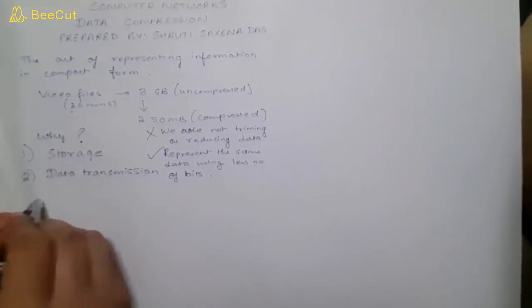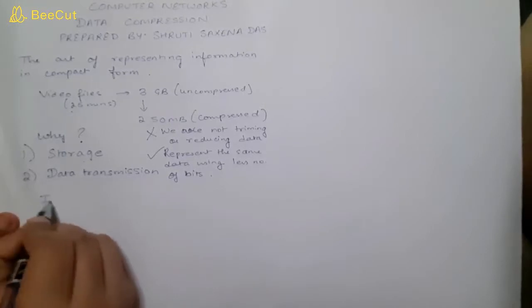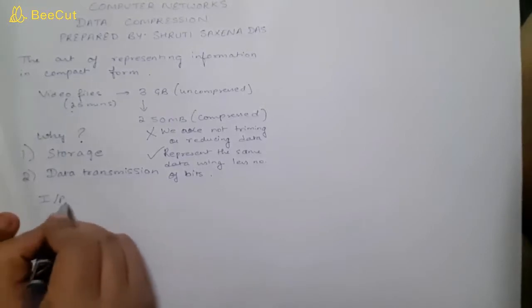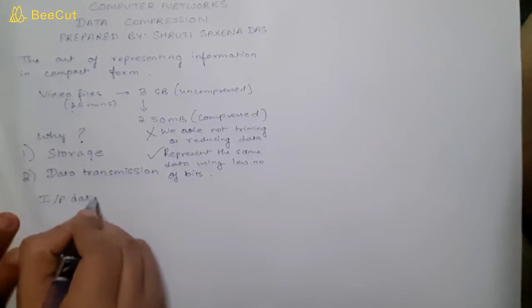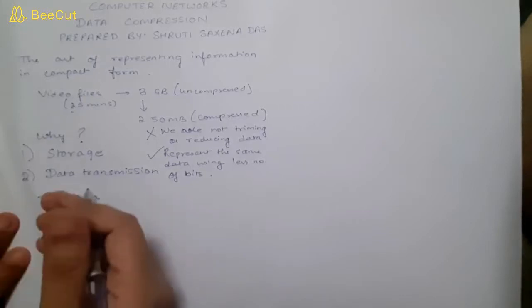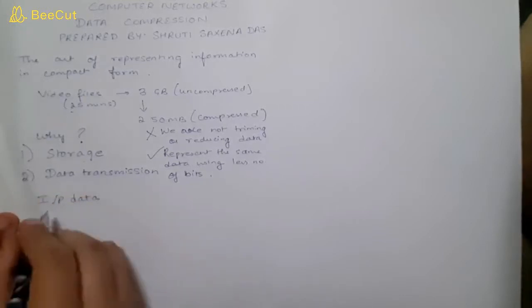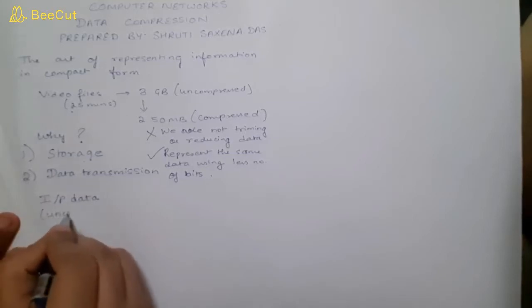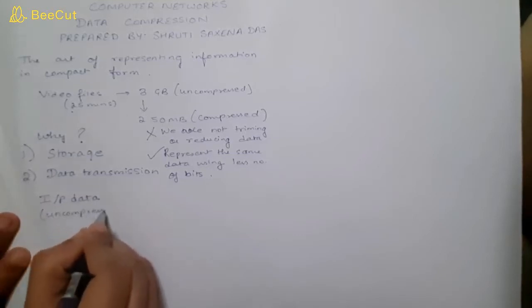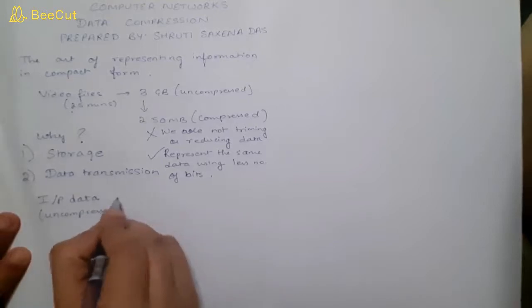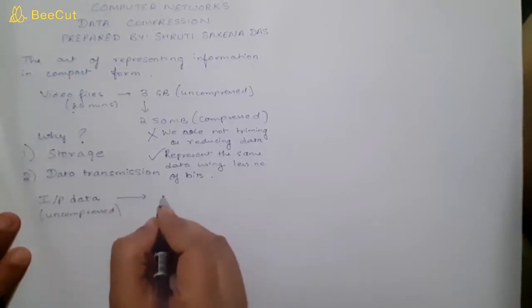So the basic diagram of this is that whatever input data you have, whether it is text, audio or video, in uncompressed form, that will go into the encoder.